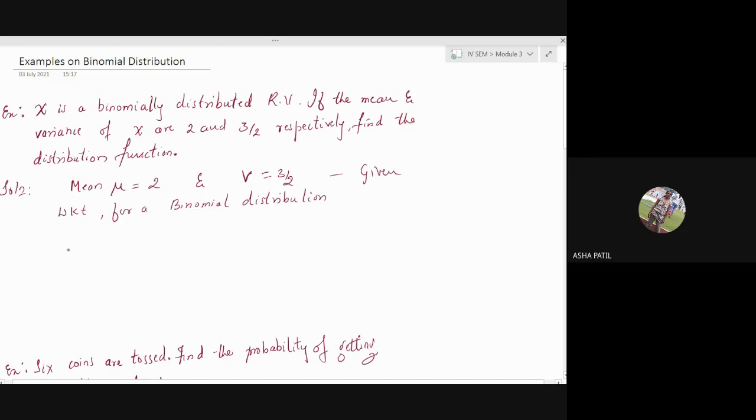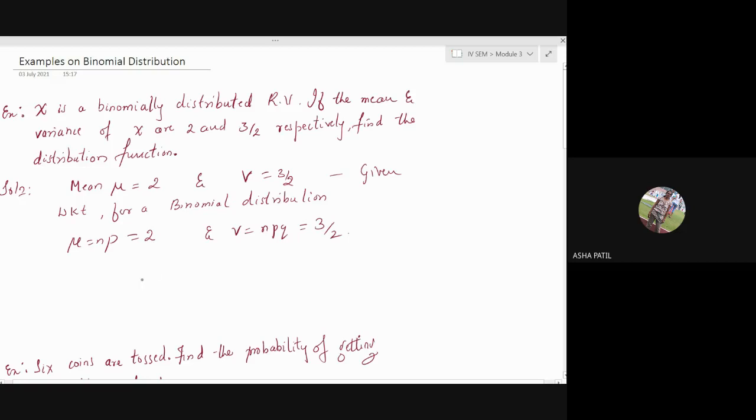For a binomial distribution, mu is equal to NP. It is equal to 2. And variance is equal to NPQ. It is equal to 3 by 2. Now with this, we have to find the binomial distribution function. That means you want N, you want P, and you want Q.